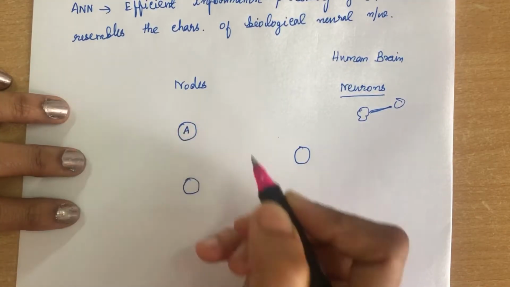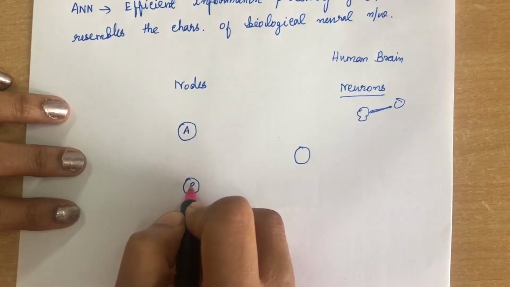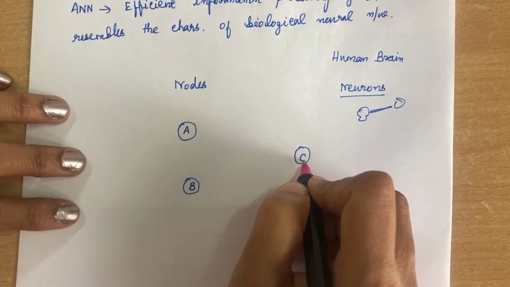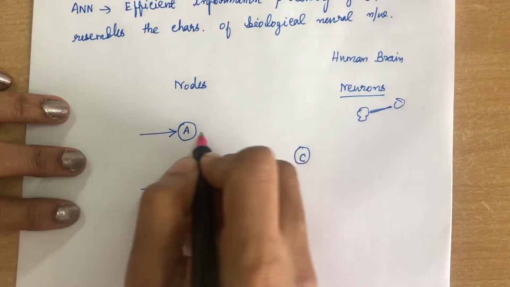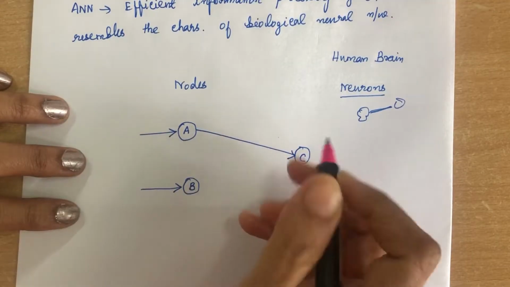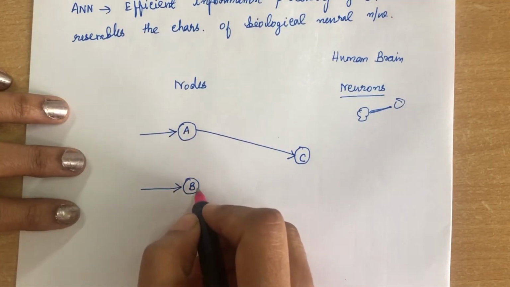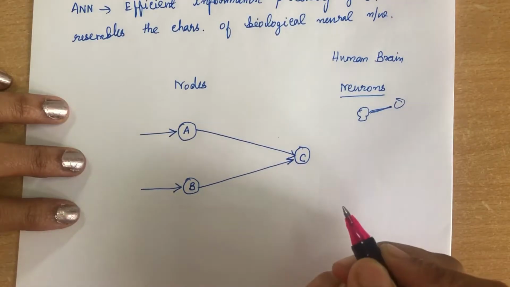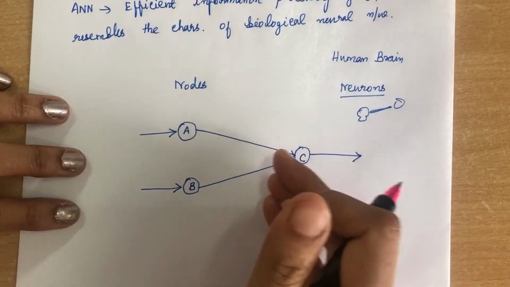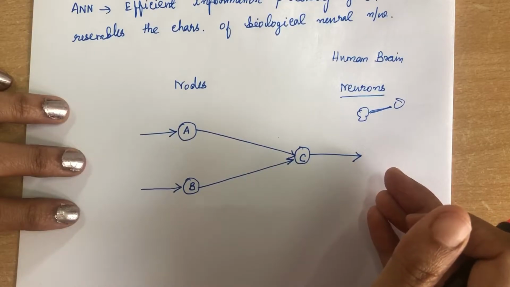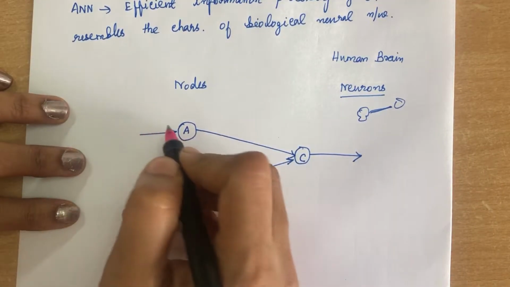Let me call this node A, this node B, and this node C. So here we have connection links. Node A is connected to node C and node B is connected to node C, and from C there is an output which goes outside.